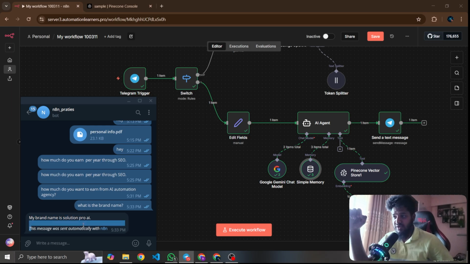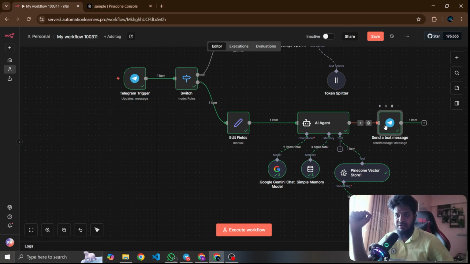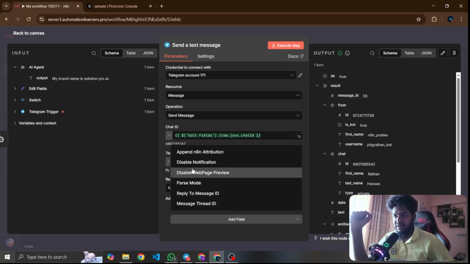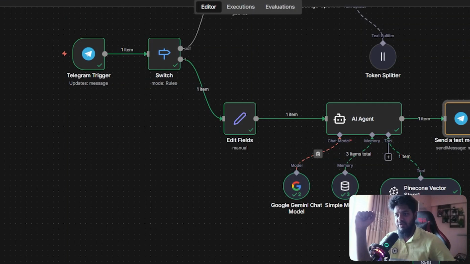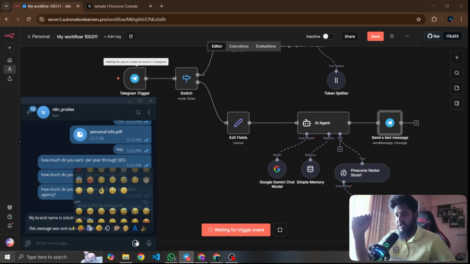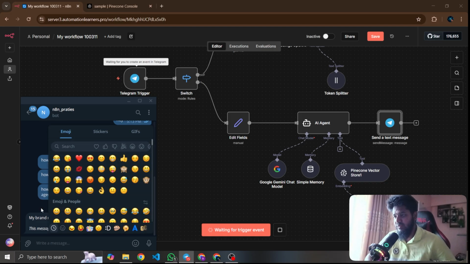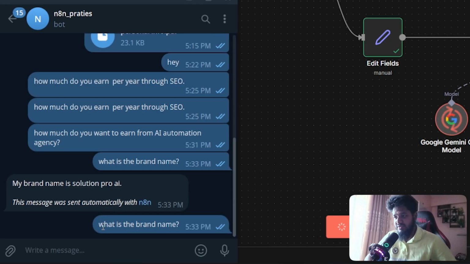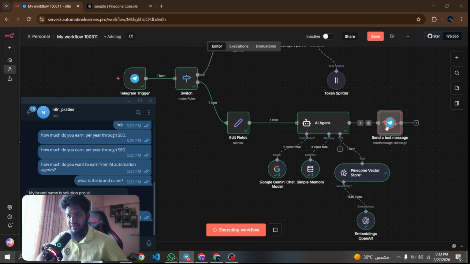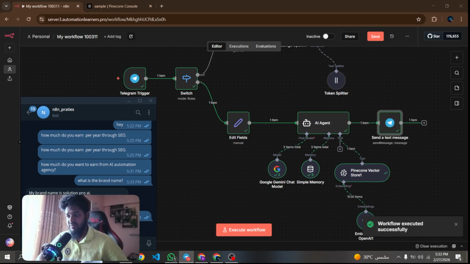And if you want to remove this automatic message attribution, go to the message option, add a field, append an n8n attribution, and turn it off. Now it will work. So if I execute the workflow and search again, what is the brand name, this ridiculous emoji keeps coming in front of me again and again. What is the brand name? Now you can get information: my brand name is Solution Pro AI.